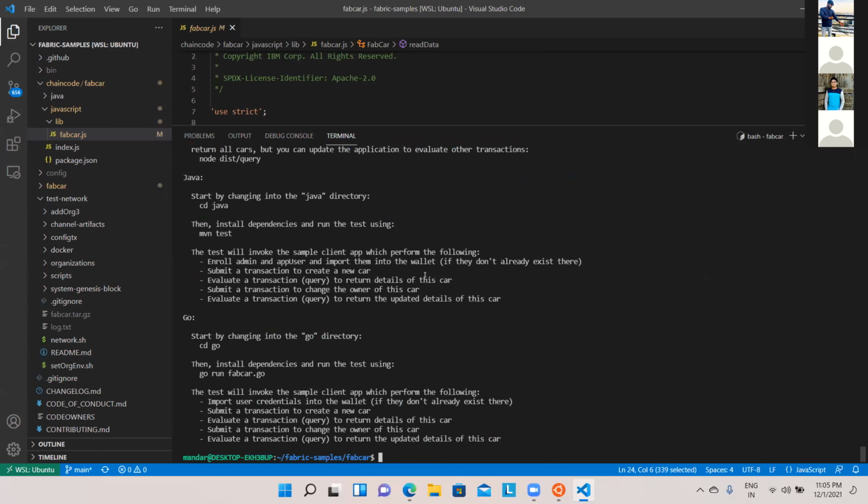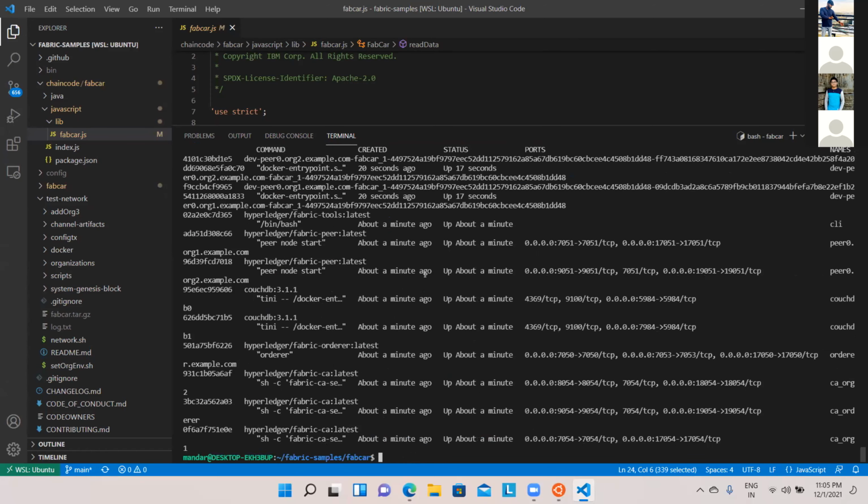Now, just to make sure that everything is on, if I say docker ps, you will see that there are peers. There are orderers. You can see there is one orderer here. I'm not able to see my entire screen though because of my recording. Do you see the CouchDB anywhere? For this CouchDB, you can also see a port number which is connected, 5984. CouchDB, as I told you, is the internal database which is created.